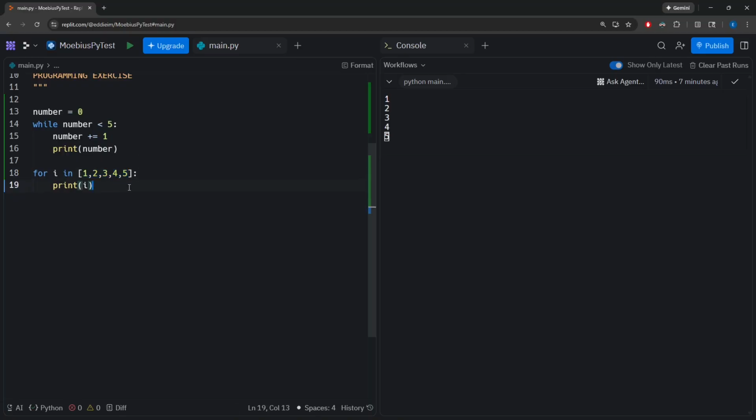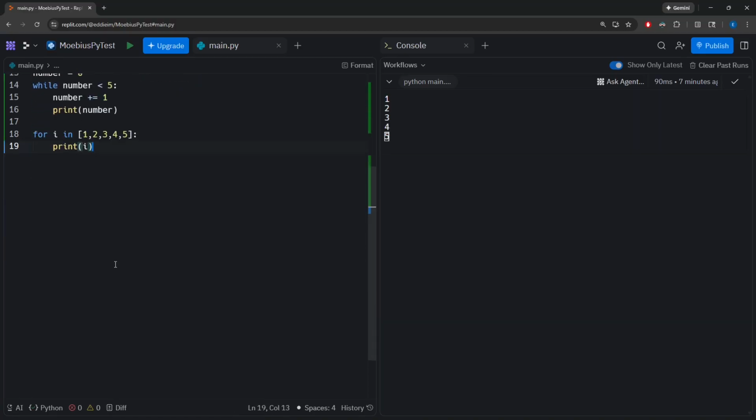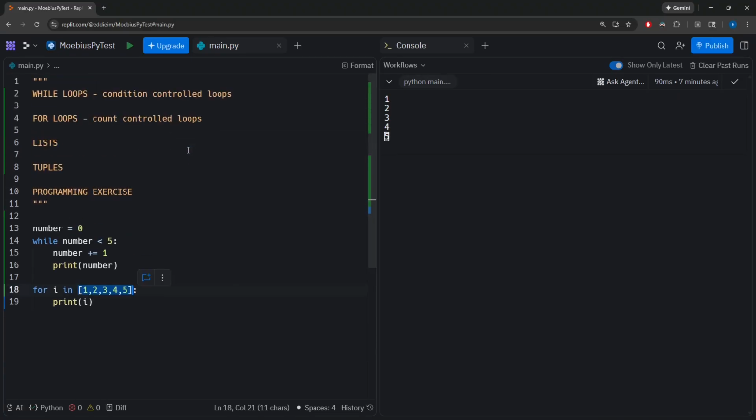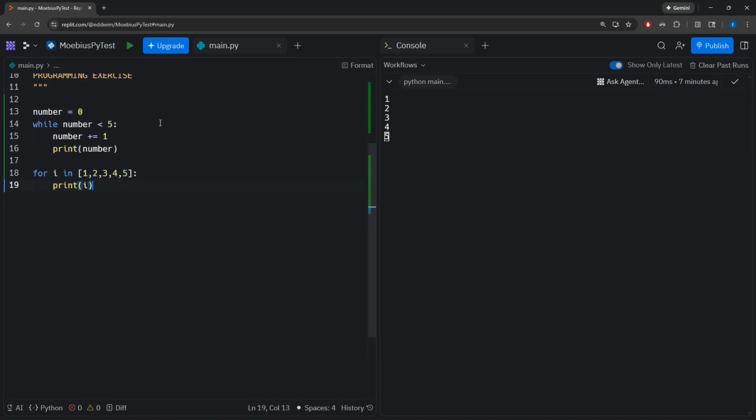So when it says the for loop is a count-controlled loop and it iterates a specific number of times, 99% of the time we are using a for loop to iterate through a sequence of values called a list. And a list is a data structure in programming that allows us to hold multiple values together in sequence.